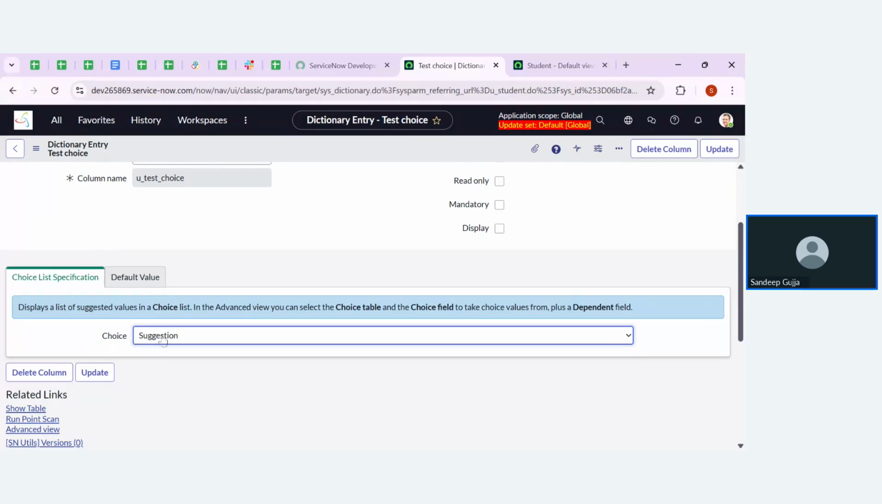One is suggestions. Basically, if you choose the choice list specification as suggestions, then it will give extra space for us to enter the data. Whatever choices we want to keep, we can keep, and they will be available in the suggestions. If you want to add any additional things, we can add them in the suggestions. But that is not possible if we go with drop down with none or drop down without none.